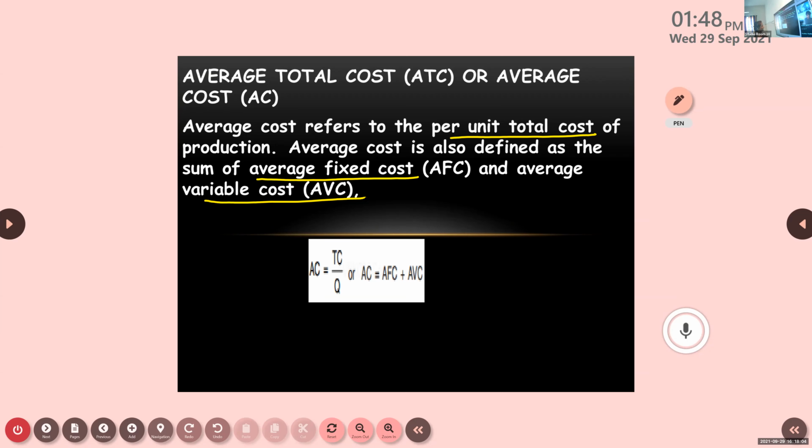How can we get that? What is the formula to get average cost? Total cost by quantity, or there is one more method. What is that? AFC plus AVC.